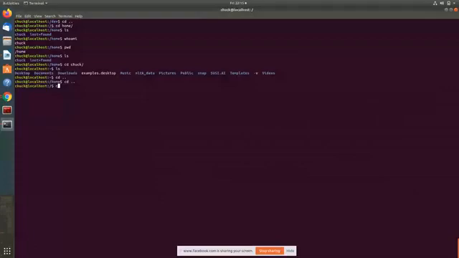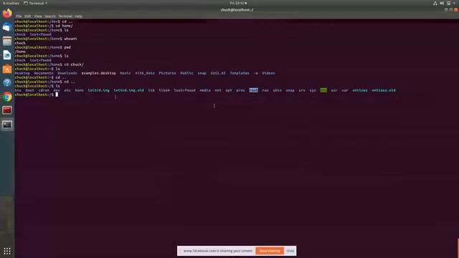Next comes the root. The root is the most powerful user in the Linux operating system. It has permissions to do anything. Normal users do not have permission to do, for example, updating or installing a new package. The root can update or install it directly, but normal users might not have that permission. So root is the most powerful user in your Linux operating system.